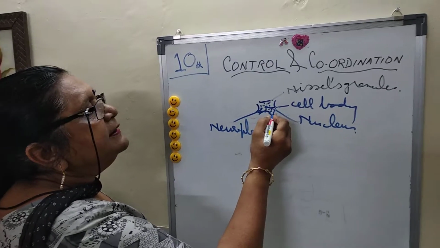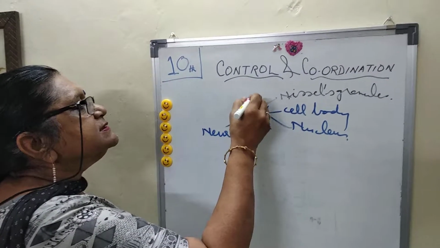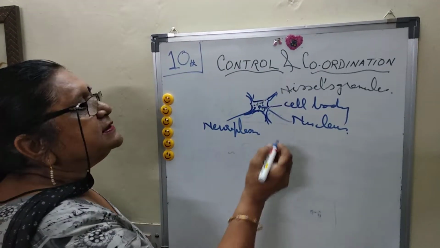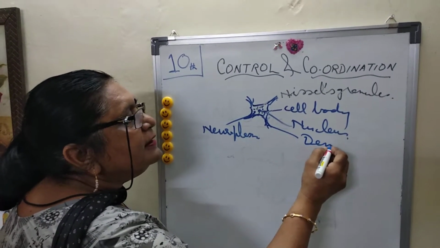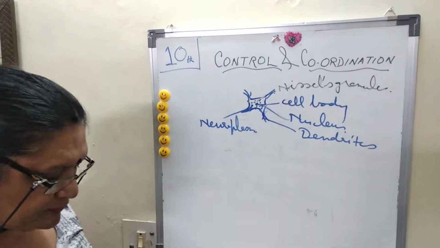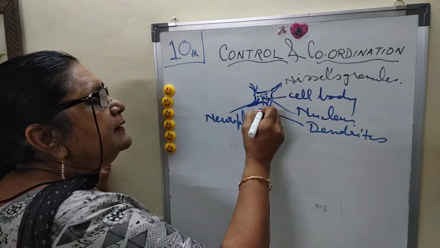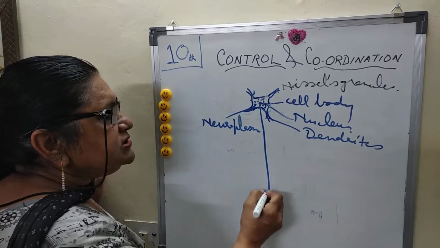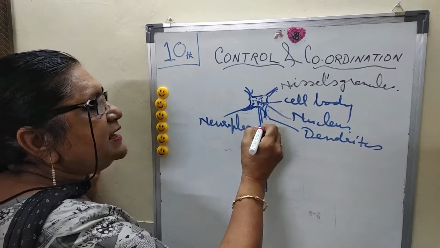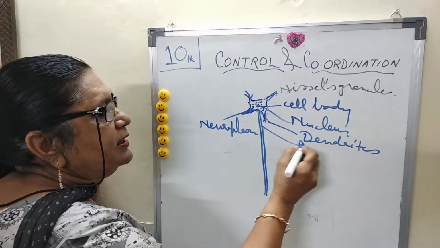Then they have other processes, finger-like projections called dendrites, which receive the message from the surrounding neurons. Then a long process arises below the cell body, called the axon.